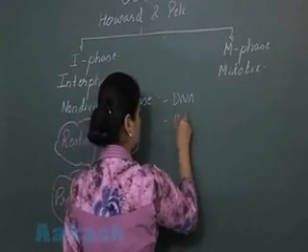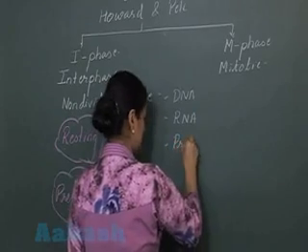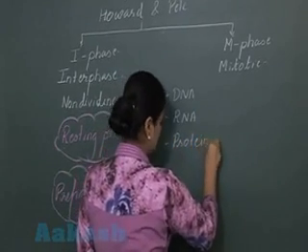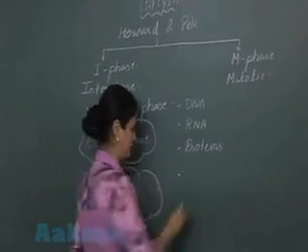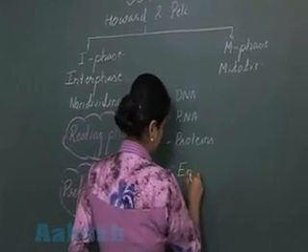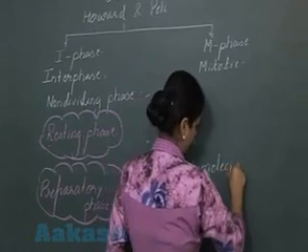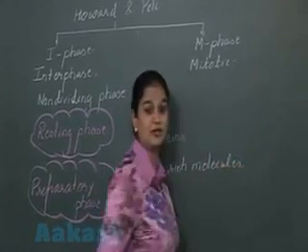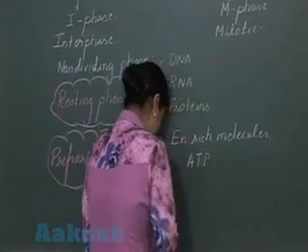There will be formation of RNA, proteins, enzymes, as well as energy rich molecules. Energy rich molecules, amongst that one is ATP.